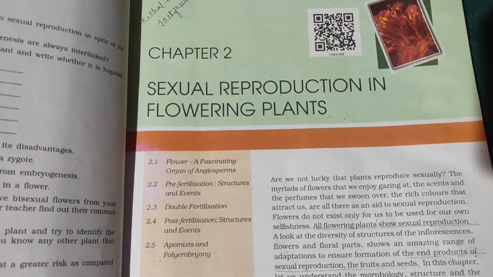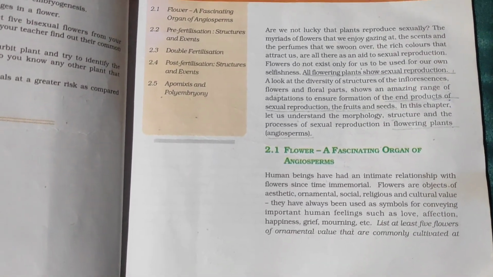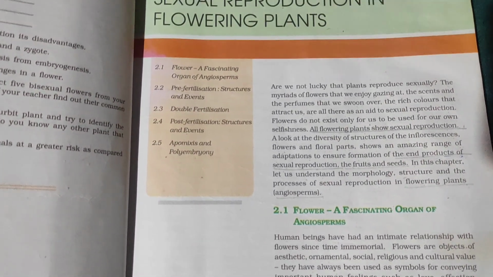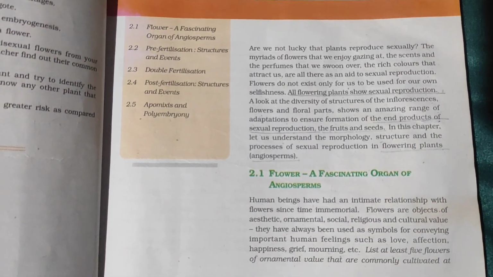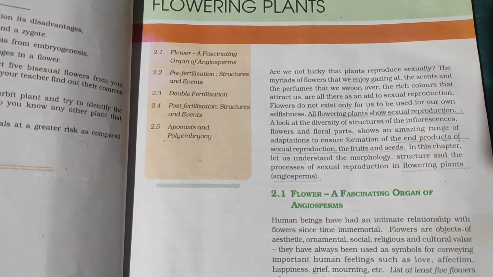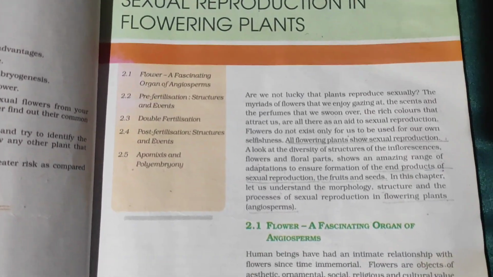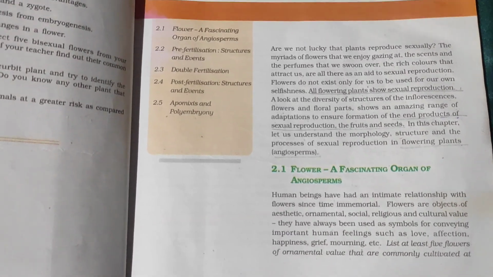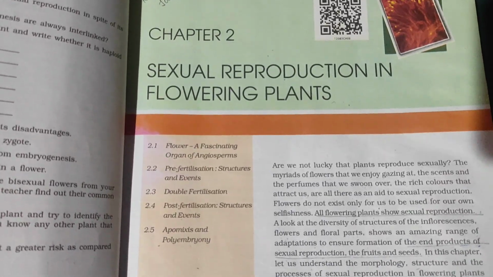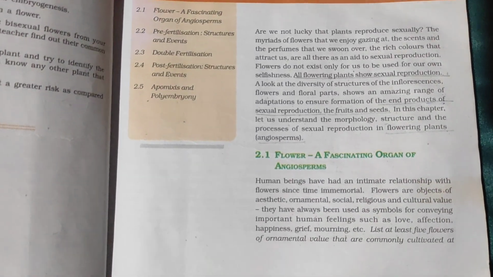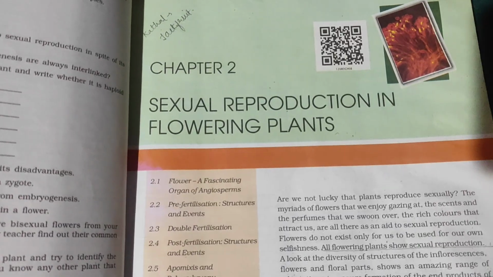Pre-fertilization, structures and events. Much before the actual flower is seen on a plant, the decision that the plant is going to flower has taken place. Several hormonal and structural changes are initiated which lead to the differentiation and further development of the floral primordium. Inflorescences are formed which bear the floral buds and then the flowers. In the flower, the male and the female reproductive structures, the androecium and the gynoecium, differentiate and develop. You would recollect that the androecium consists of a whorl of stamens representing the male reproductive organ and the gynoecium represents the female reproductive organ.